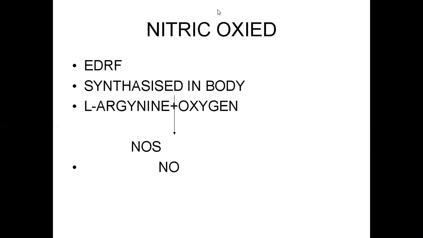Nitric oxide is biosynthesized in our body from the amino acid L-arginine. L-arginine is oxidized into nitric oxide in the presence of nitric oxide synthase enzymes. There are three isoforms of nitric oxide synthase enzymes.